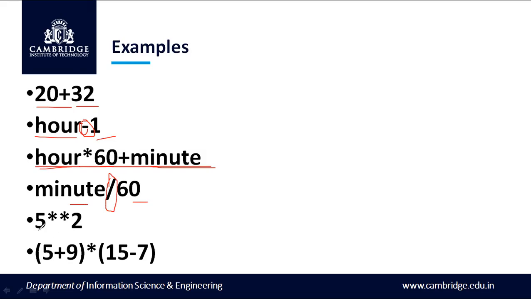The fifth example is the exponentiation operator. The meaning of this statement is 5 power 2, which is written as 5 power 2. In programming languages, it is represented with two stars. So this represents 5 square. These are some examples of operators and operands.